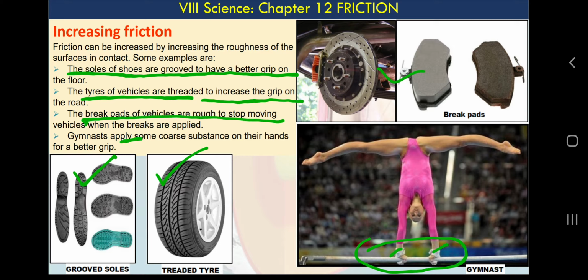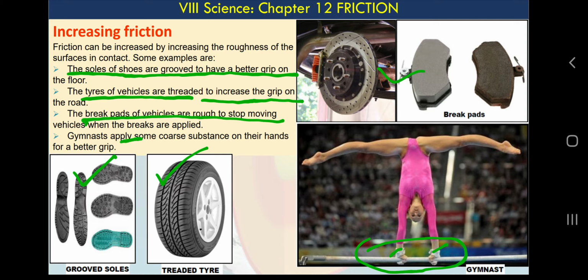These examples are very easy to understand, but the question will come like this: why are shoes grooved? Why do we have threaded tires on vehicles? Why do gymnasts apply some rough or coarse substance to make their hands rough? The answer will be, for better grip, in all examples. So this is how the question comes in the examination.